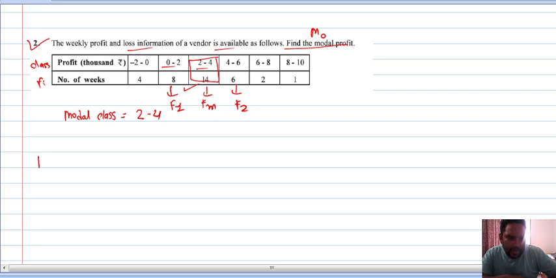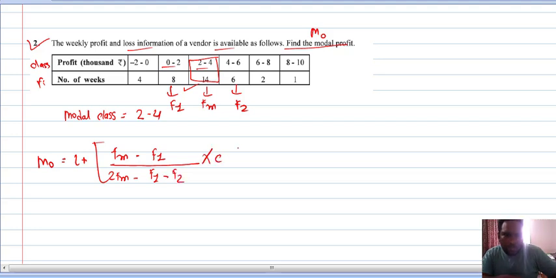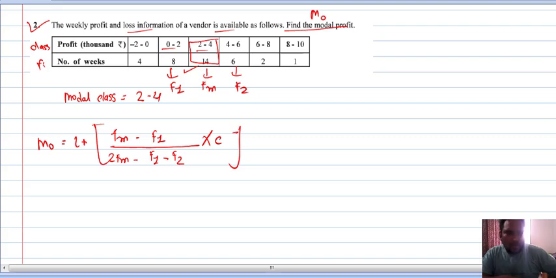So we write the formula: Mo equals L plus, bracket, very important, do the bracket, then fm minus f1 upon 2fm minus f1 minus f2, and multiply by C. Now for the class 2 to 4, what is the lower limit? 2 plus, fm, the frequency of the modal class, is 14, f1 is 8, divided by 14 twos are 28 minus 8 minus f2, 6, multiply by 2.